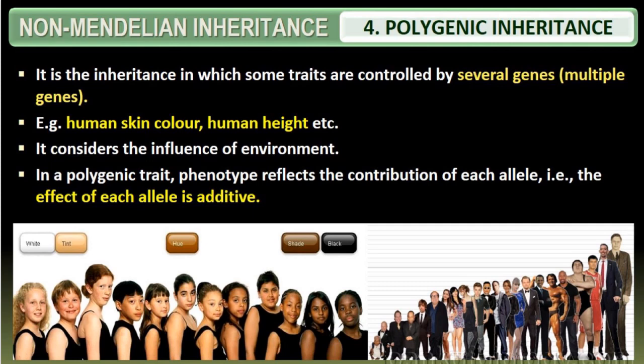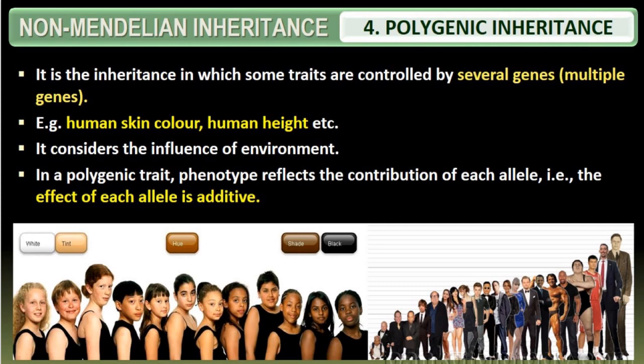So you can see here that in a population we find different heights and also different variations of skin color. Whenever we think of polygenic inheritance, the polygenes are also called cumulative genes or multiple genes. It is a condition in which two or more genes influence a single trait in an additive manner. What do you mean by this?